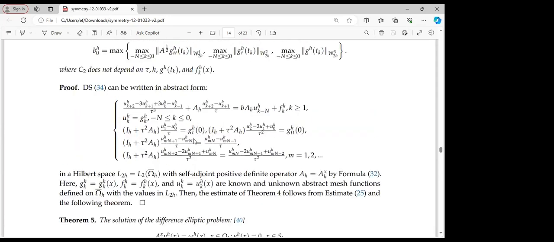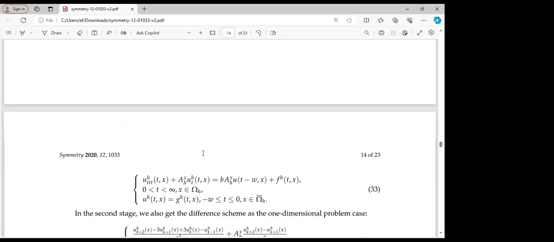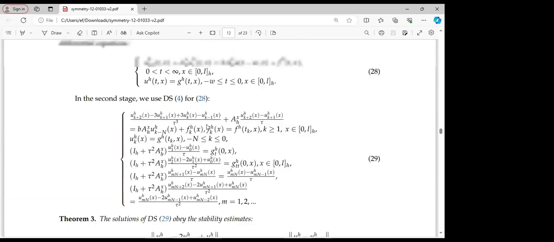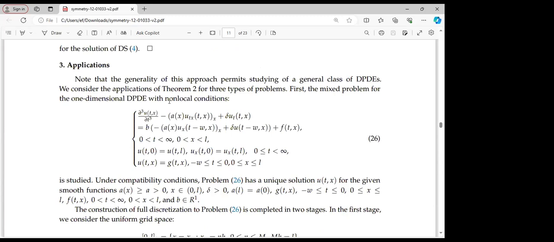But we know that for the differences we focus on, if we look at the boundary condition, we have a variety of boundary conditions. In one case, if we move back a little, we see that the boundary condition is Dirichlet. For the other case, which we started with initially, we are focusing on just a non-local condition.